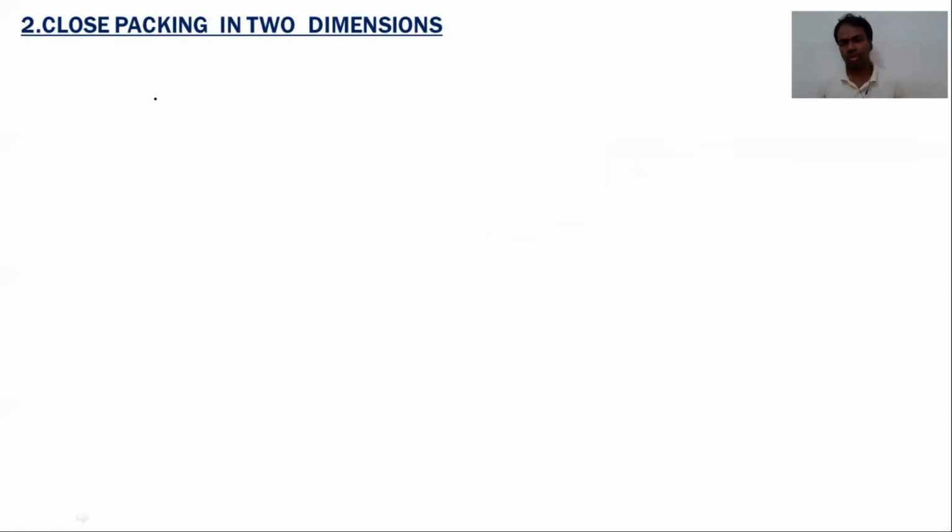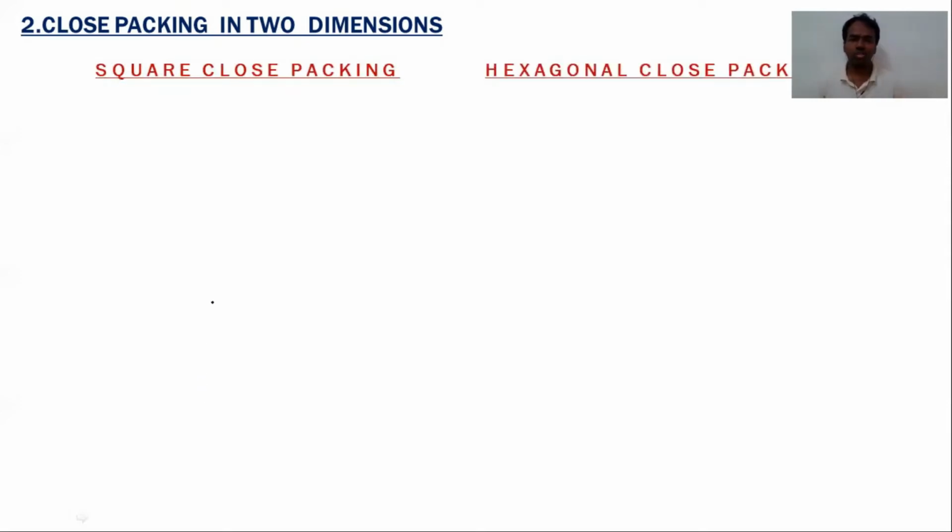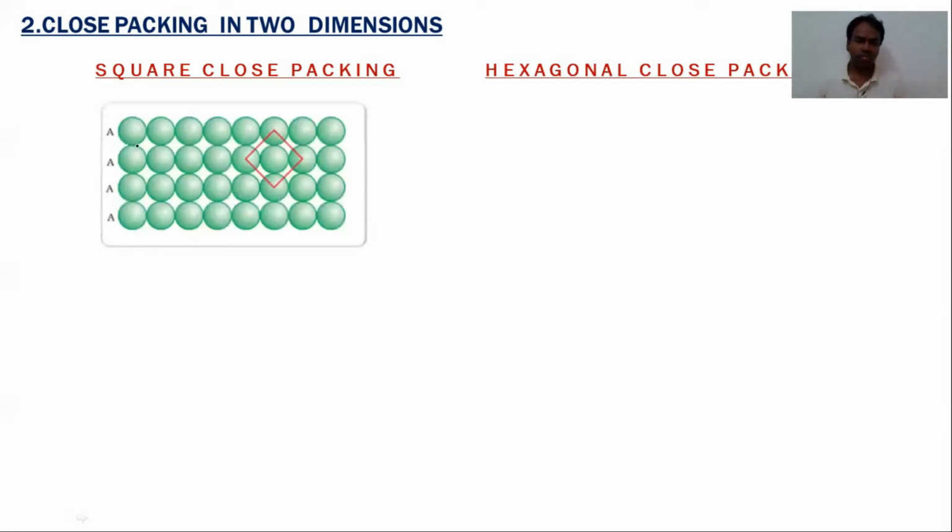The rows formed in close packing in one dimension combine in two different ways. Let us see what these two ways are. The first one is square close packing, and the next one is hexagonal close packing. Let us see what square close packing is. In square close packing, the lattice points are arranged like this. Let us consider that this is the first row, and this is the second row.